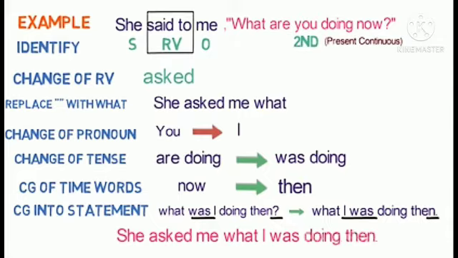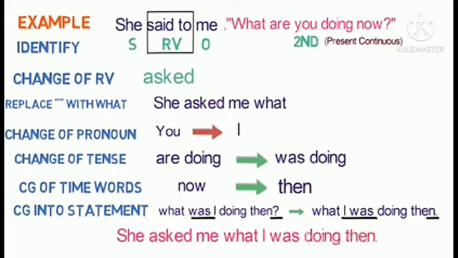Here you can see it is written, she said to me, what are you doing now? Now this is an example of an interrogative sentence using a WH word. We are going to understand the changes stepwise. Firstly, identify subject, verb, object; the reporting verb is said to. Second step, change of reporting verb: said to will be changed to asked. Thirdly, if it is a WH question, we are going to use that WH word. So, the conversion is she asked me what.